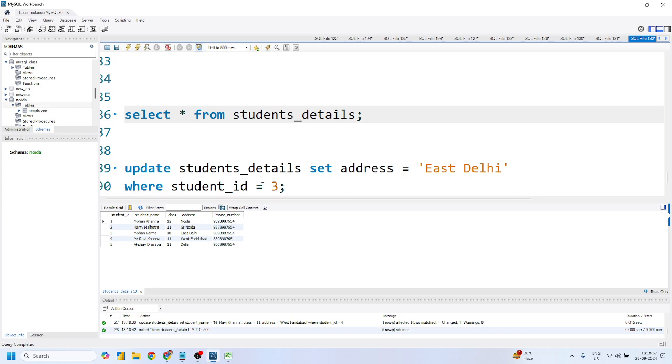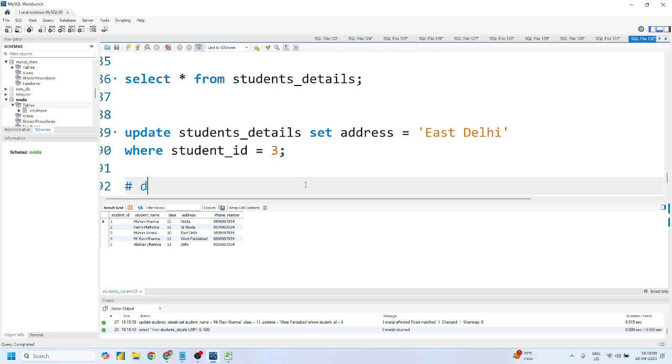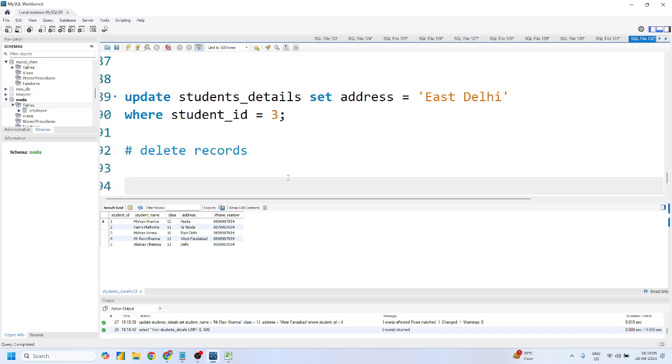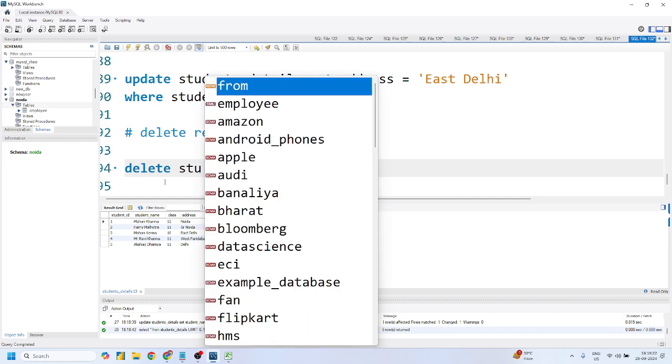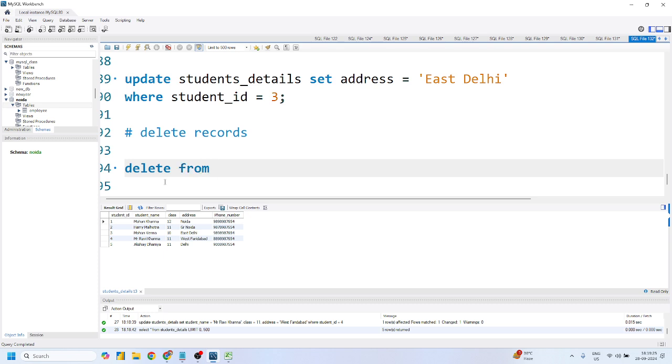Easy. Now, you have to work on how to delete records. Suppose I want to delete this Akshay Dhania. I'll simply write this delete query: delete from the table name. What exactly is the table name? Delete from students details.